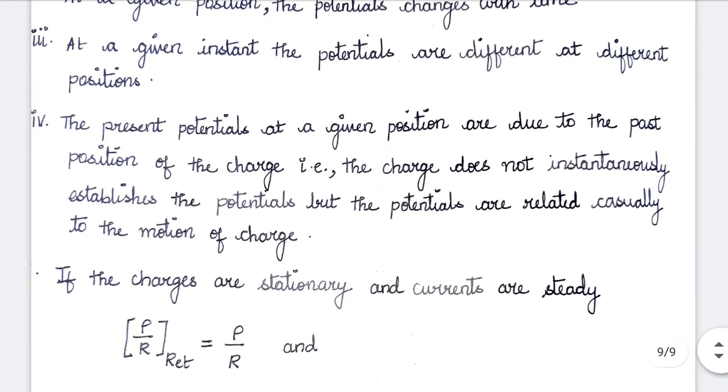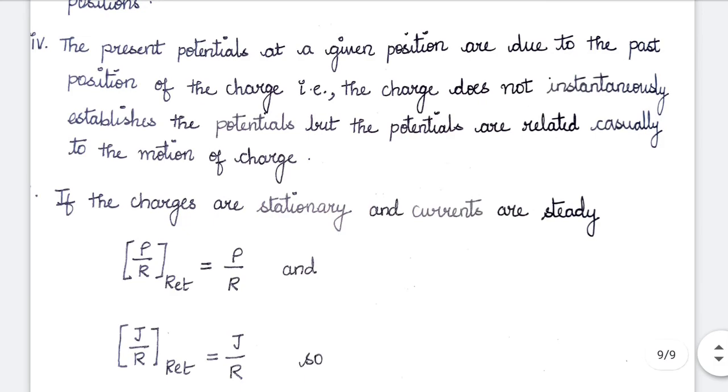The present potentials at given positions are due to the past position of the charge, not due to the present position of the charge. This is what the retarded potentials convey. That is, the charge does not instantaneously establish the potential. The potentials are related causally to the motion of the charge.